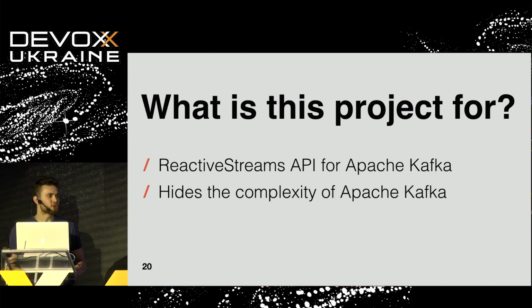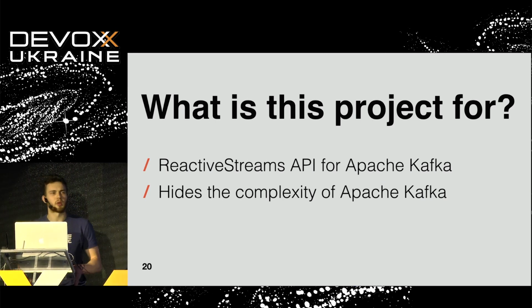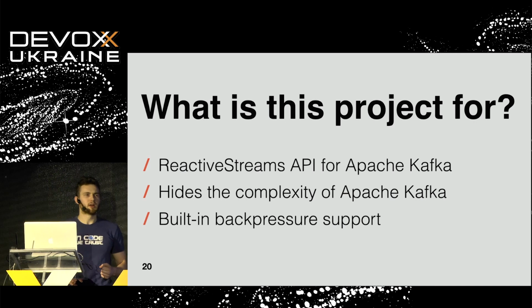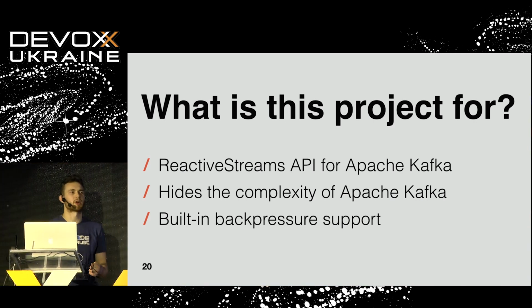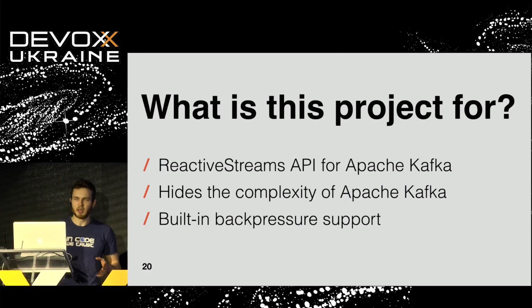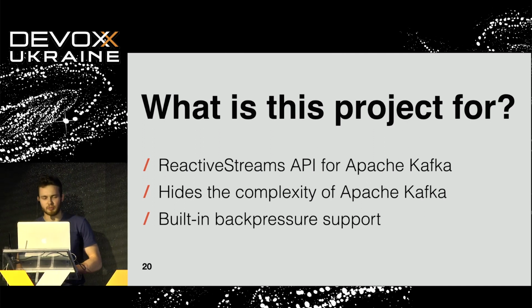And Project Reactor with integration with Kafka hides this complexity and provides a built-in streaming API using reactive streams and Project Reactor. And finally, Reactor Kafka has built-in backpressure support, which is important for us because the stability of the system is one of the important key features of a reactive system and modern application.